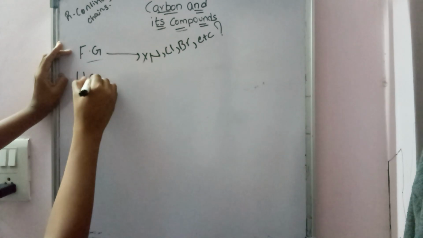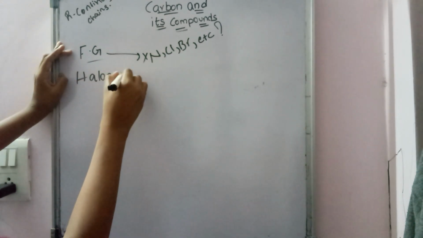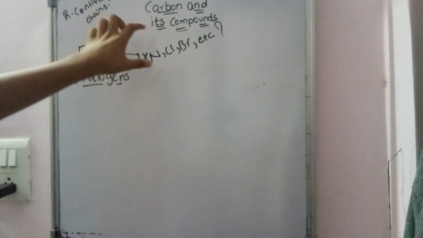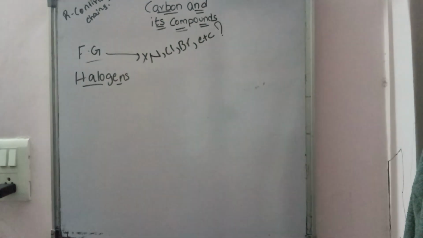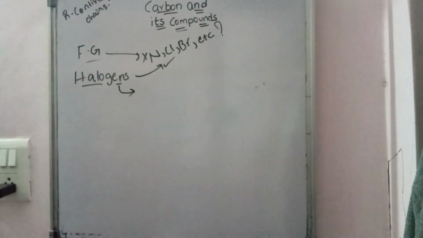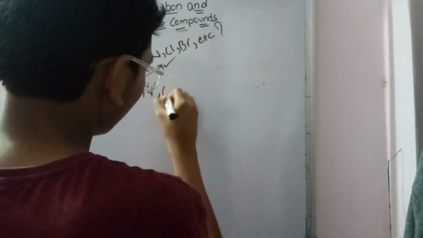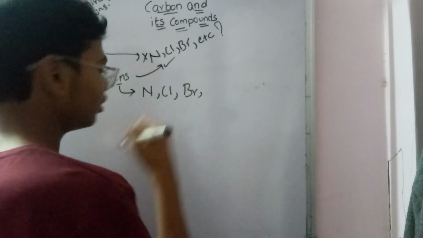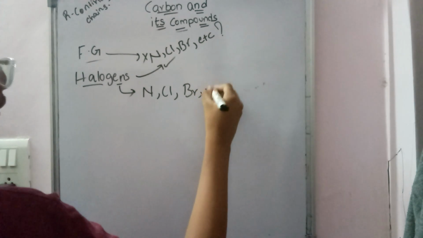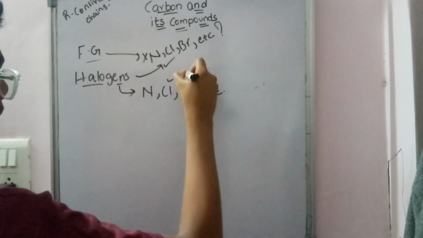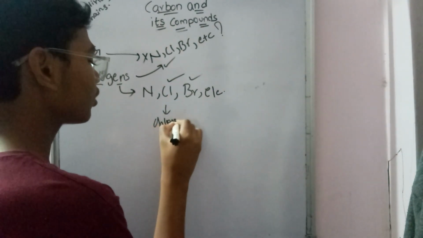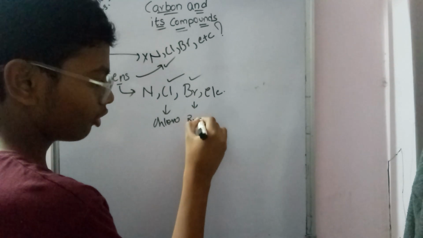But halogens are functional groups which are made of other elements. So halogens will contain these. Halogen examples will be N, Cl, Br, and you have many etc. In this chapter we will be only studying about Cl and Br, and the suffix will be chloro, bromo.